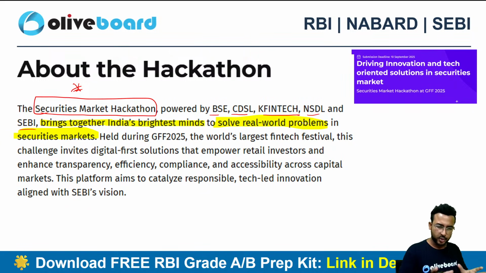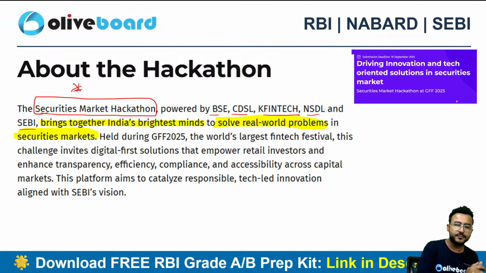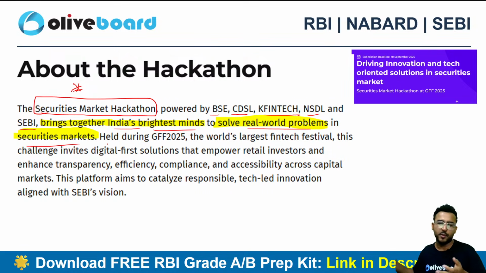This is a hackathon. In hackathons, what do we do? This hackathon brings together India's brightest minds to solve real world problems in the securities market. So whatever real life problem we are having in the securities market, these hackathons are there to bring multiple people together to work on different ideas and problems and suggest a good solution, right? That's what hackathons are for.